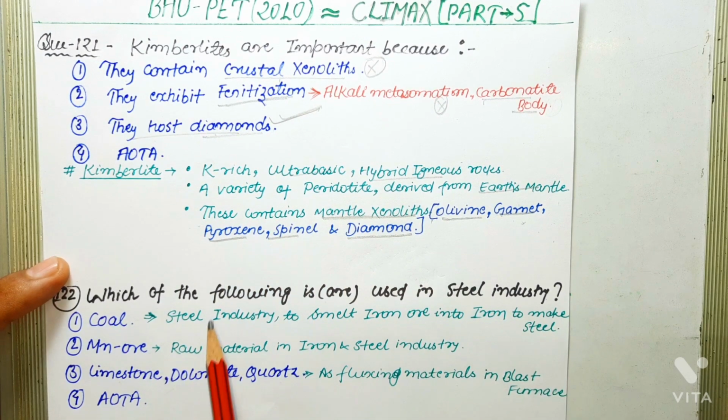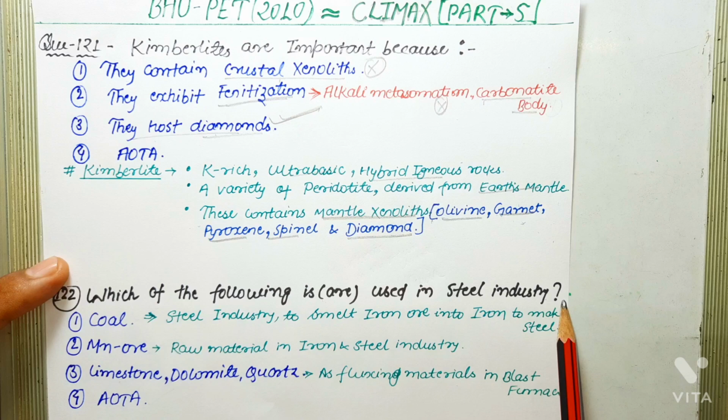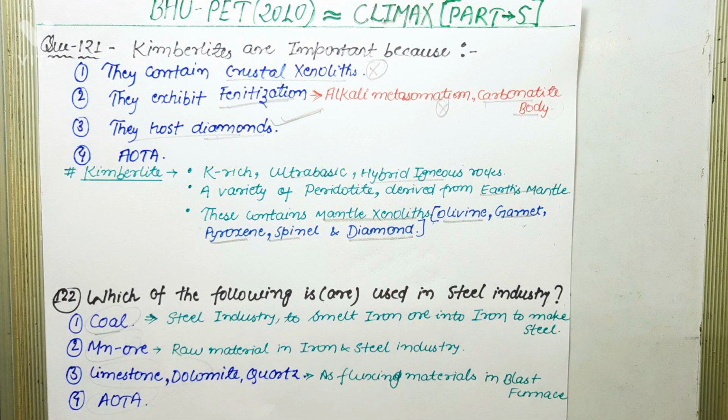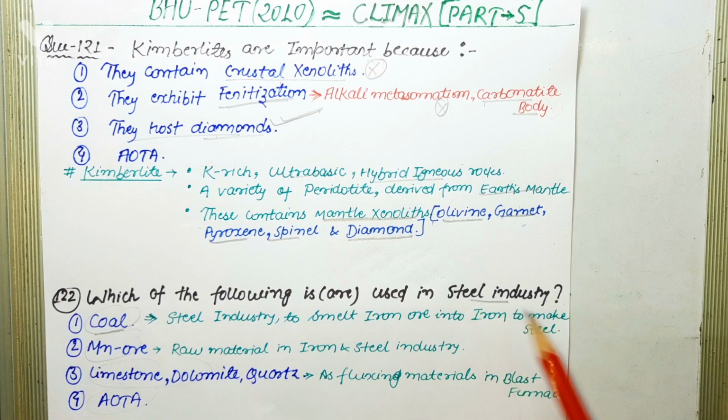Next question says, which of the following are used in steel industry? So let's check whether these ores are used in steel industry or not, and if used, in which process. First one is coal. Steel industry uses coal coke to smelt iron ore into iron to make steel. The high temperatures created by burning of coal coke give steel the strength and flexibility needed for bridges, buildings and automobiles. So clearly coal is used in steel industry.